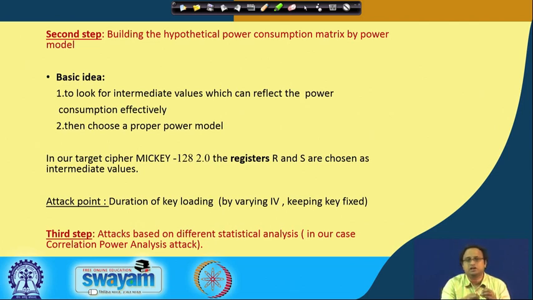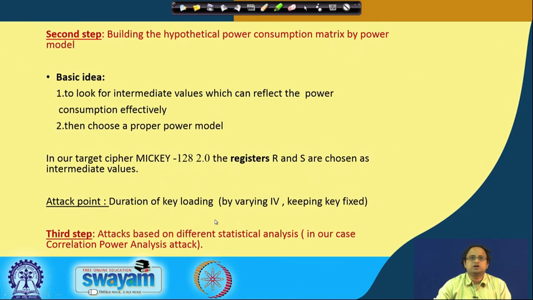If your key bit was correctly guessed, the hypothetical power, that means the content of register R and register S, will correlate very highly with the actual observed power, whereas if your key bit was wrongly guessed, the correlation will be small. Therefore you can distinguish between these two cases, discard the wrong guesses, and correctly know the key in a bit by bit fashion.